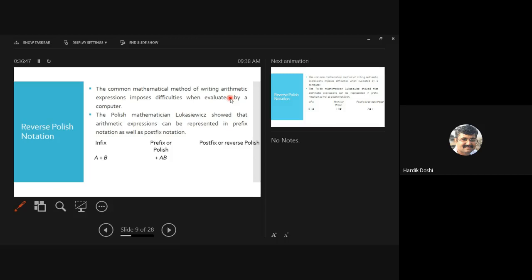And what about postfix or reverse Polish? AB plus. Remember this part. This will be carried on till your 6th semester. In the 6th semester, you have a subject of compiler design. Again, this will come back into the picture.